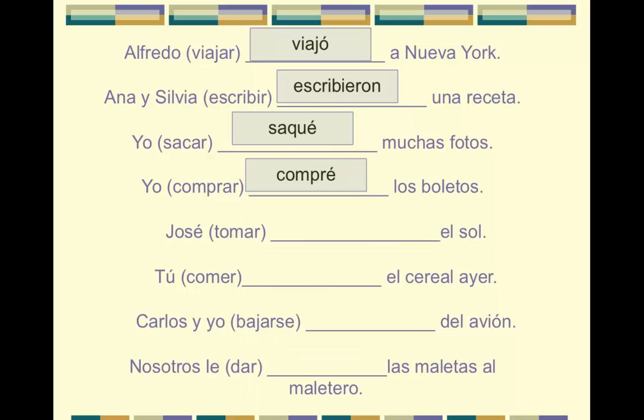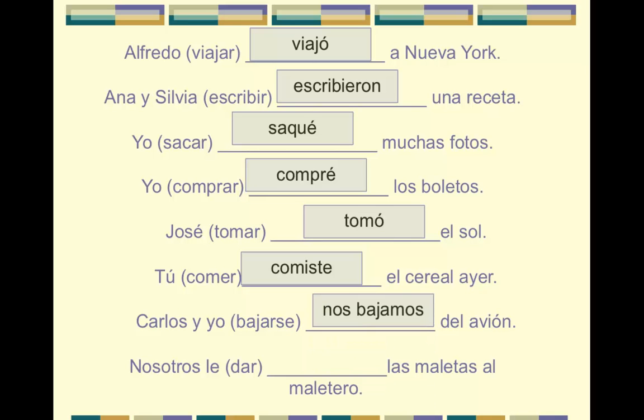Yo compré los boletos. José tomó el sol. Tú comiste el cereal. Carlos y yo nos bajamos. Y nosotros le dimos las maletas al maletero.